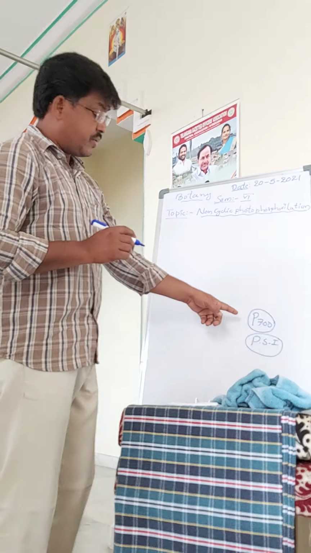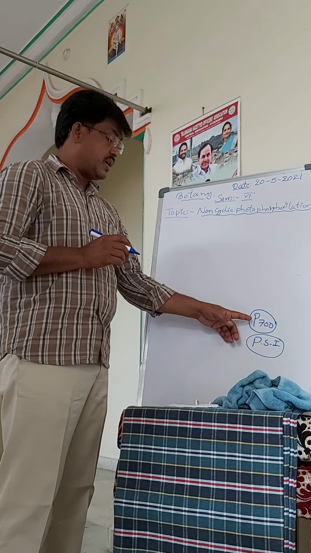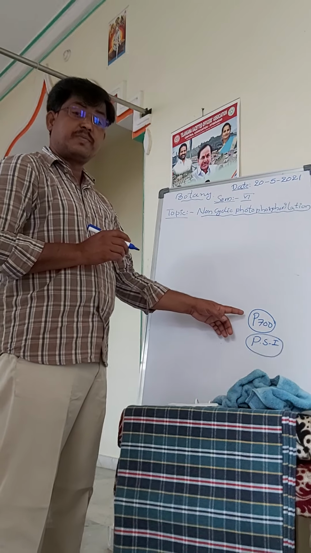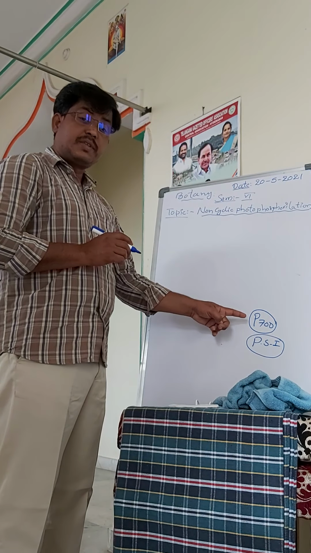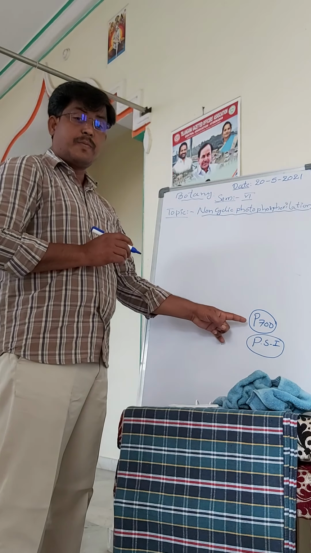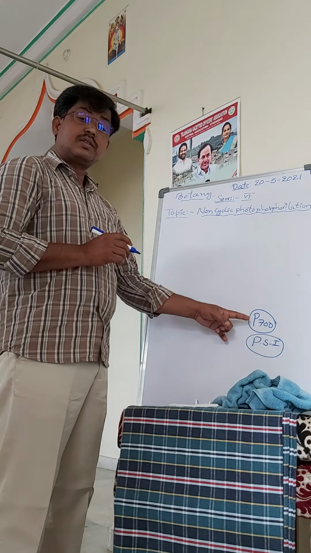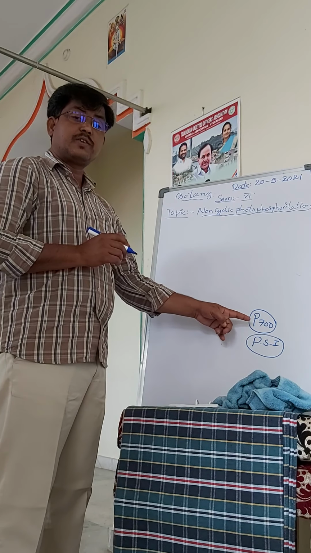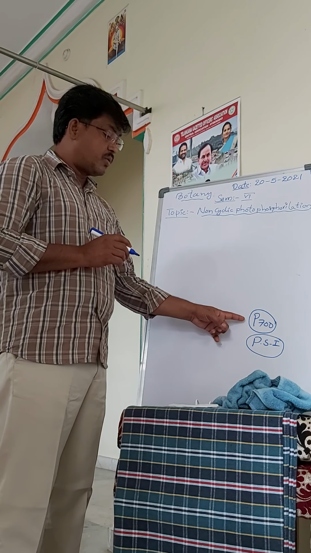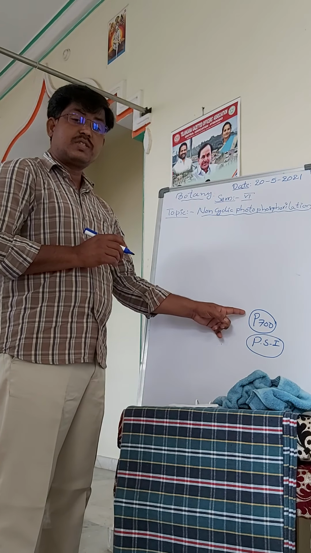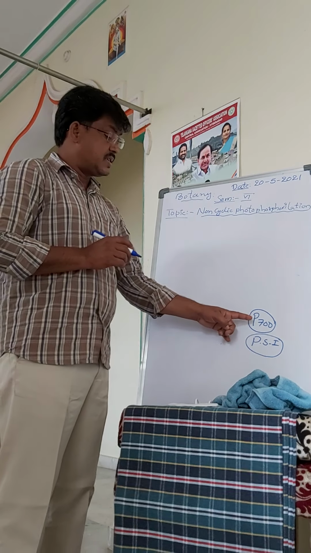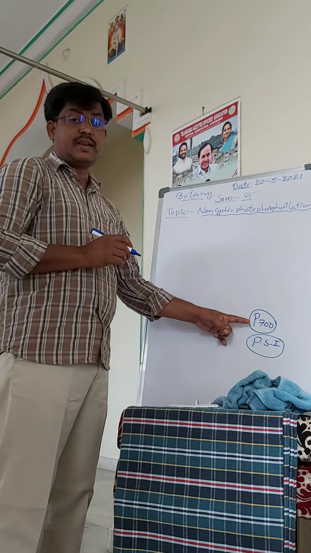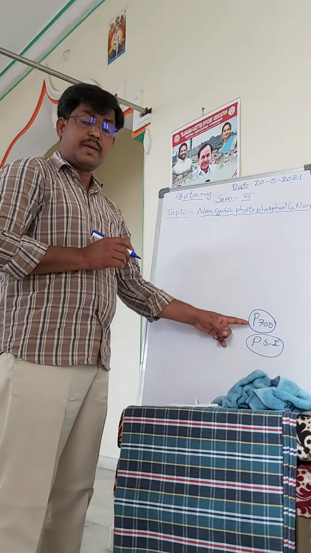Why do we call it P700? Because this chlorophyll pigment is able to receive the 700 nanometer wavelength of the spectrum. Hence it is named P700, but it is a chlorophyll A pigment.